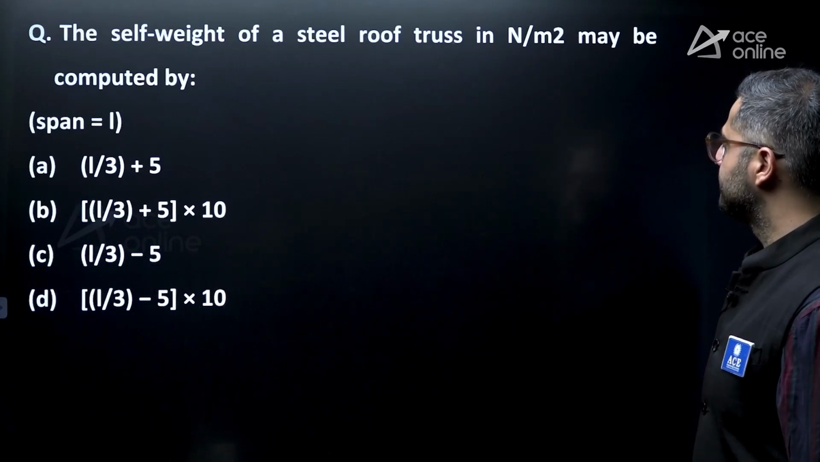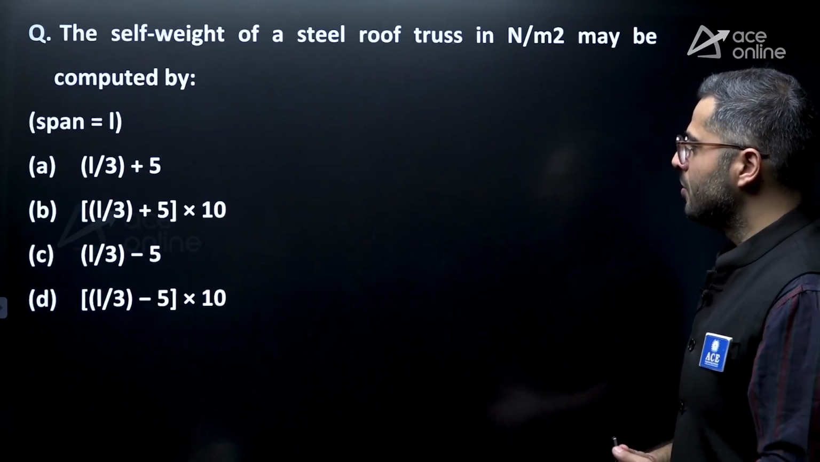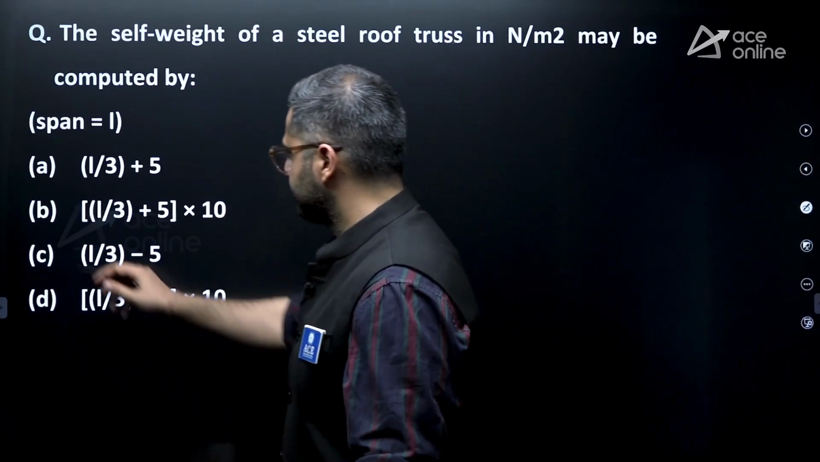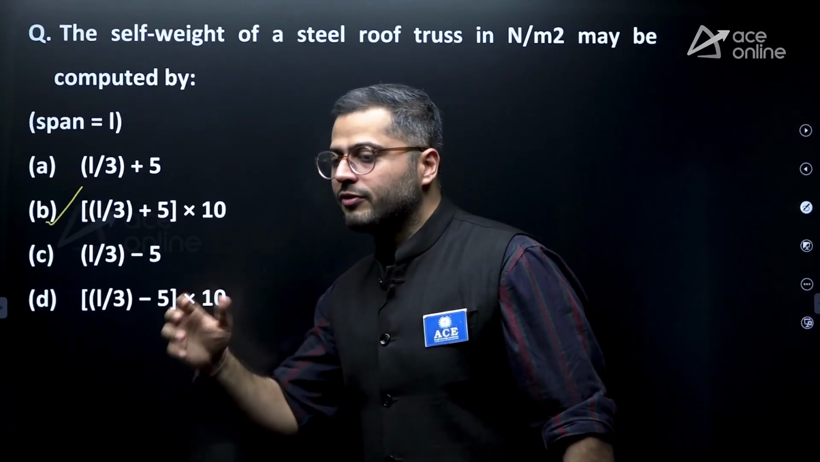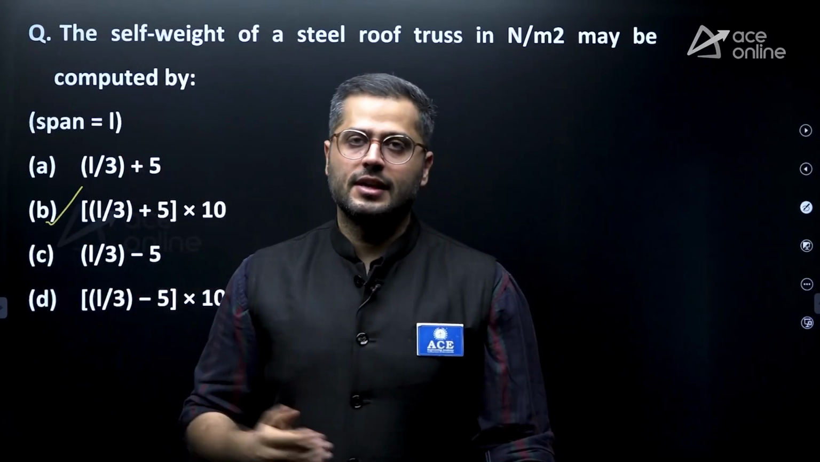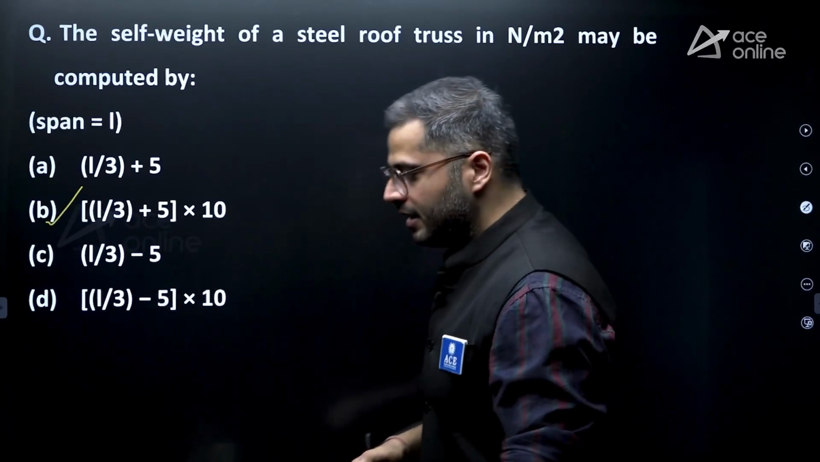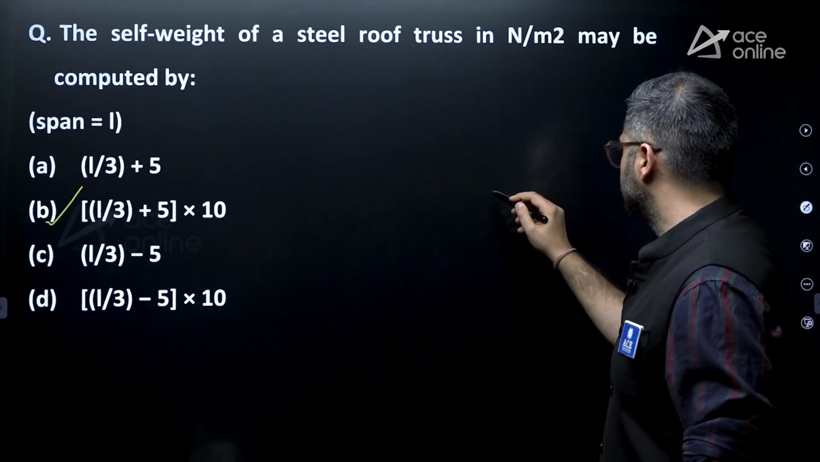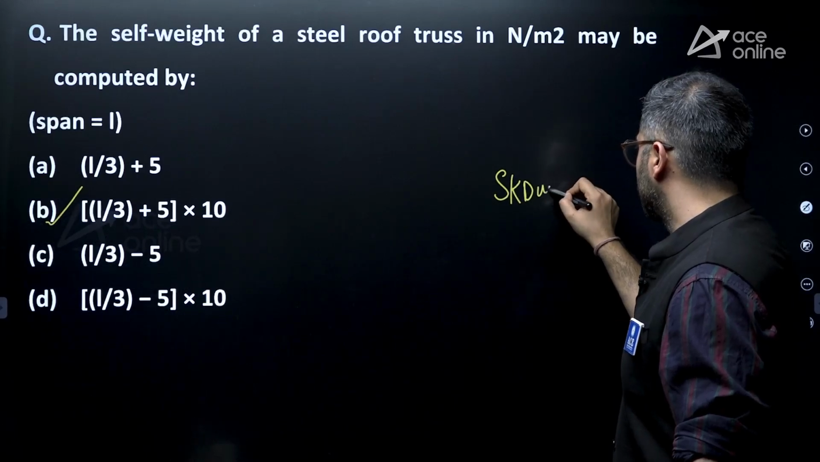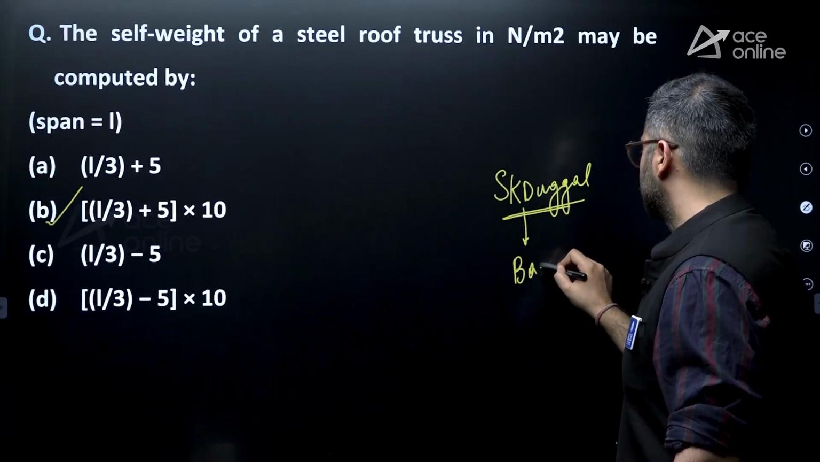The self weight of the steel roof truss in Newton per mm square may be computed by span by 3 plus 5 multiplied by 10. Again, this has also been asked multiple number of times, right? Most of these questions are also from the back of S.K. Duggal book. If you want to practice basic level questions of steel structures also, you can download the PDF of S.K. Duggal. It is available all throughout various pages on Google. So you can download it and just solve the back questions.